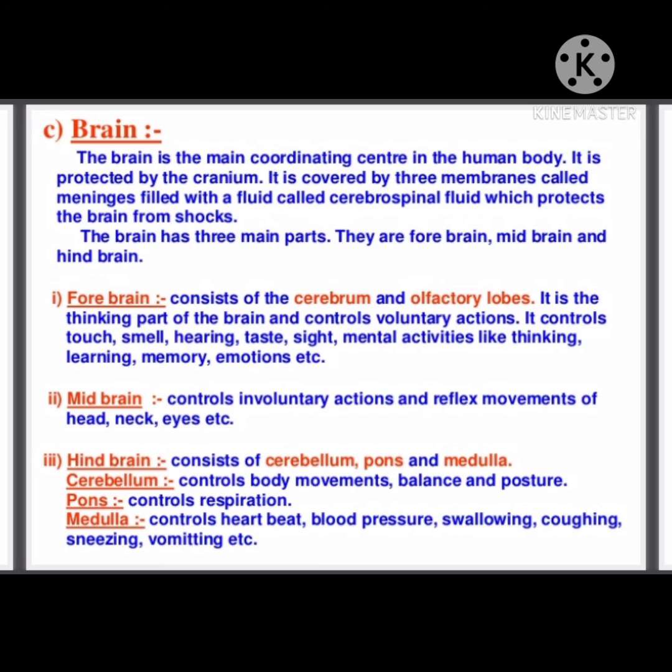The third part is the diencephalon. It is located on the inferior side of the brain, inner side. It is also visible only in the ventral view of the brain. It consists of three regions, namely thalamus, hypothalamus, and pituitary gland.